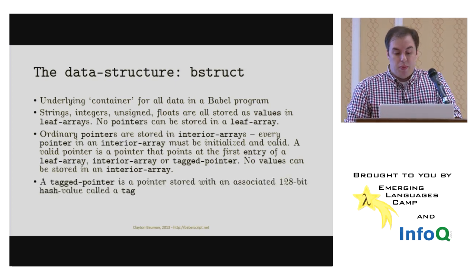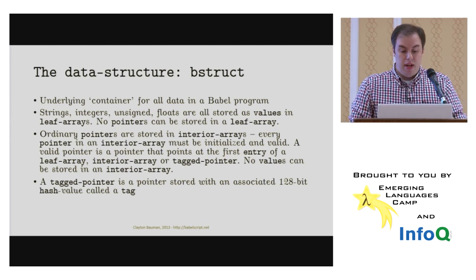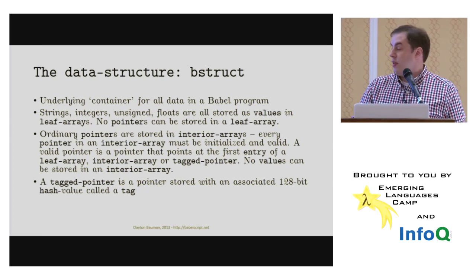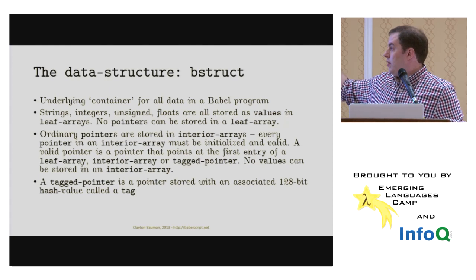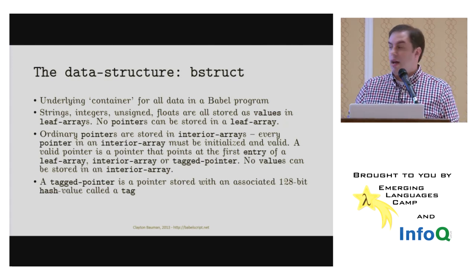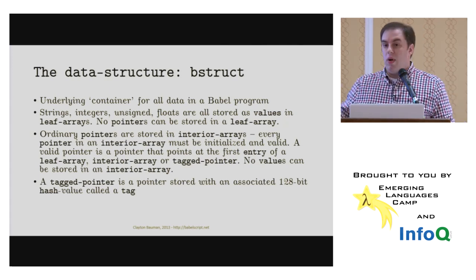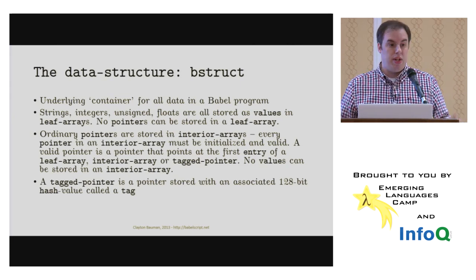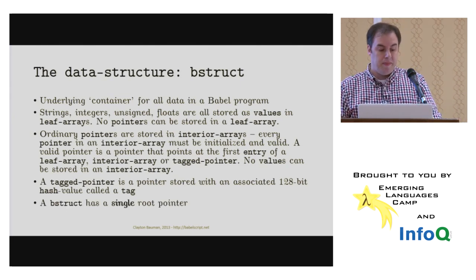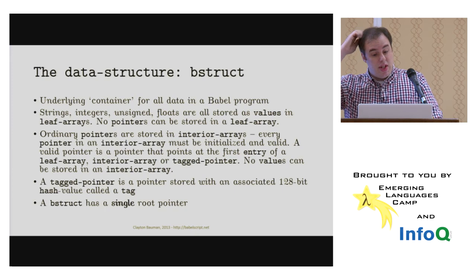A tagged pointer is a pointer with an associated 128-bit hash value called a tag. So these three items, the leaf array, the interior array, and the tagged pointer, are the elements that compose a B struct. And a B struct has a single root pointer.